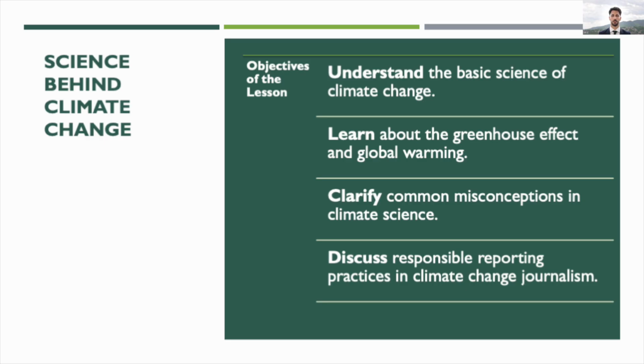First, we'll look at our objectives. 1. Understand the basic science of climate change. 2. Discuss the greenhouse effect and global warming. 3. Address common misconceptions in climate science. 4. Explore how to responsibly report on climate science. These foundational points will help you as journalists to cover climate issues accurately.